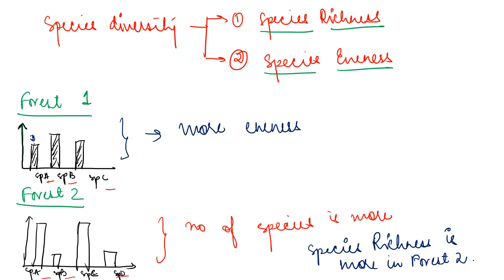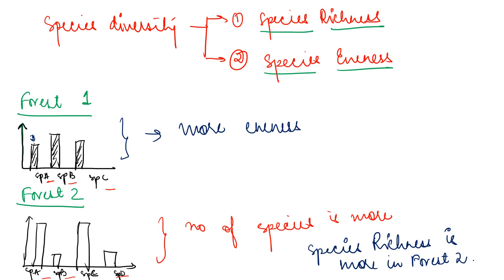So in the exam you can get questions like how species diversity can be measured. For 1 mark, if options are given, go for these two options, both A and B will be there. And if the option is not there, you have to write that species diversity can be measured with the help of species richness and species evenness. That's all. So that is all about species diversity.